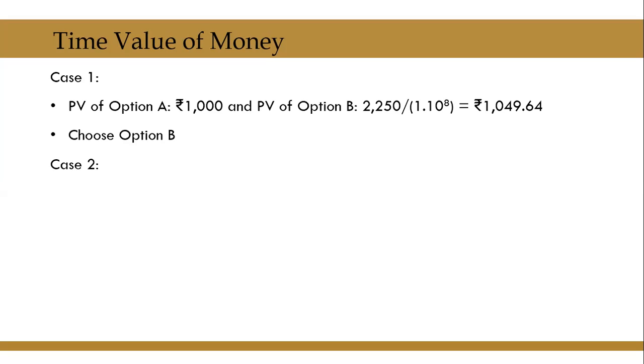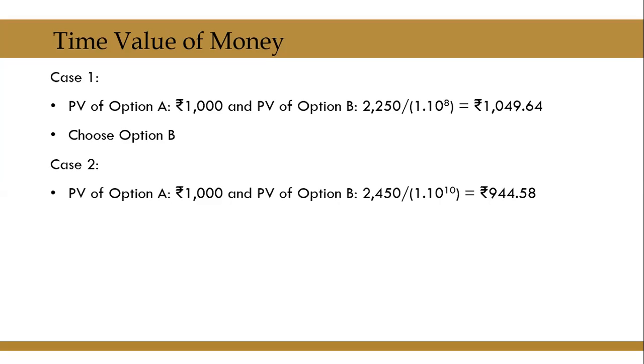Let us look at case 2 now. PV of option A is 1000 here also, but PV of option B is now, it is 10 years. Therefore, 2450 divided by 1.10 to the power of 10, we find the answer is 944.58. Now what will happen? You will choose option A, because in today's terms, A has a value of 1000, B has a value of 944.58. Therefore, it is better to choose option A.